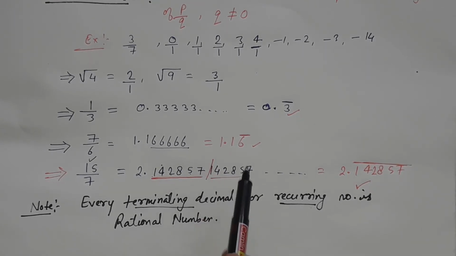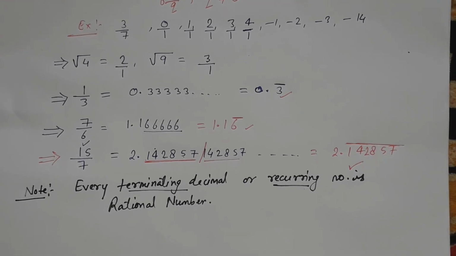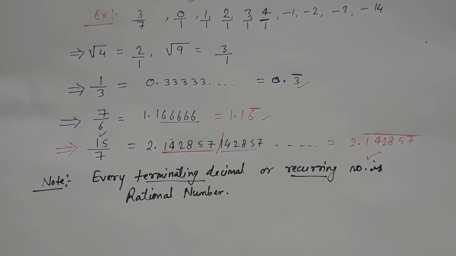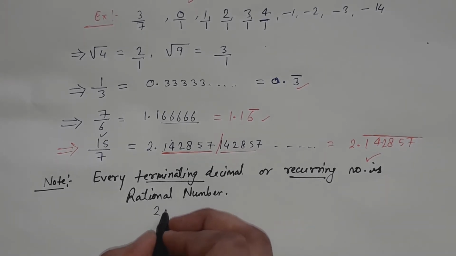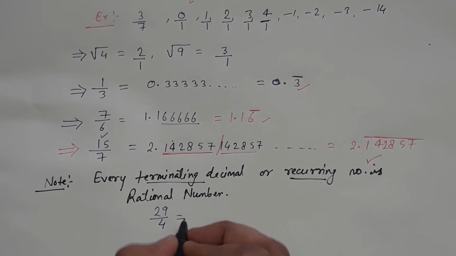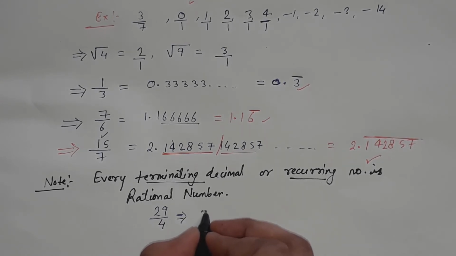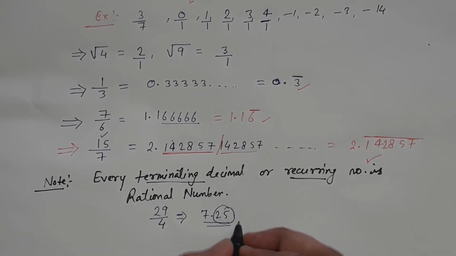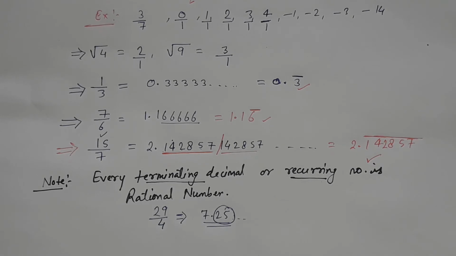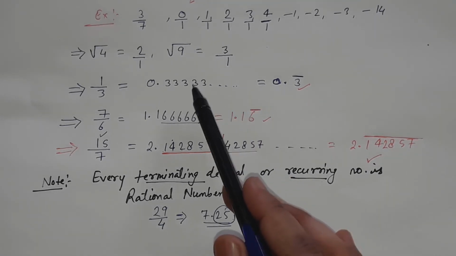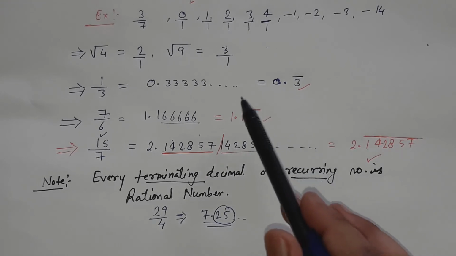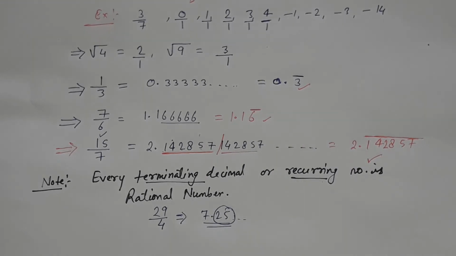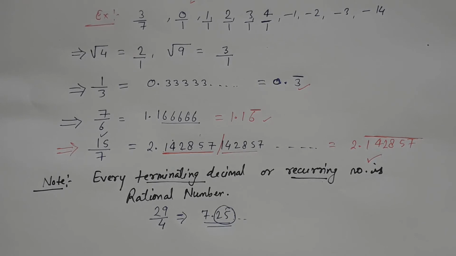This is the recurring. We have seen what is terminating. Terminating means that after a certain term the remainder will become 0. For example, let's take 29 upon 4, and if you divide it, what will we get? We'll get 7.25 and the remainder will become 0. So this is terminating here. After this there will be no other term. So this is the terminating decimal. And recurring decimals, as you can see here, the numbers will go on, so we write the bar. So all the recurring decimals or terminating decimals are rational numbers.